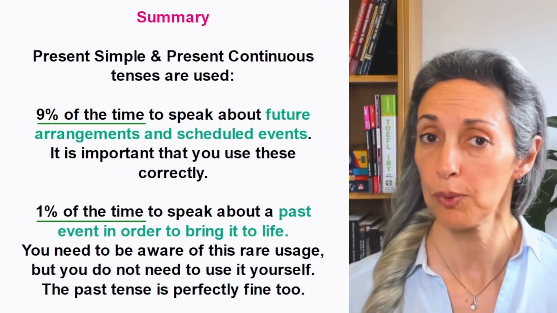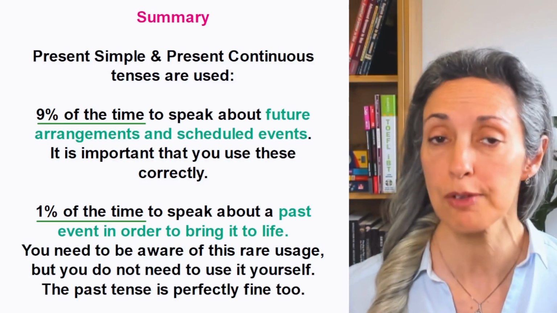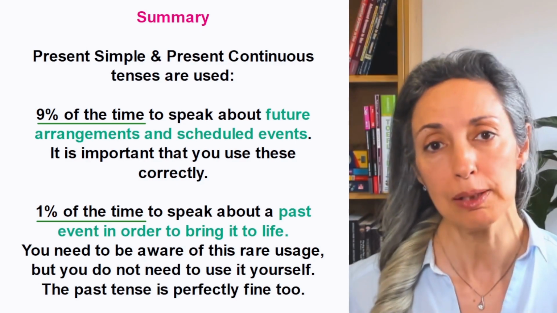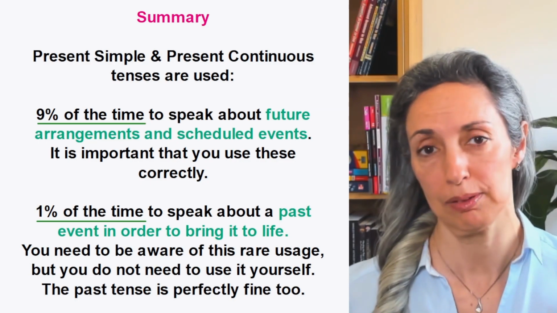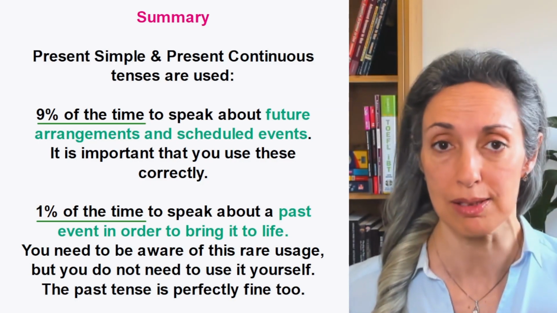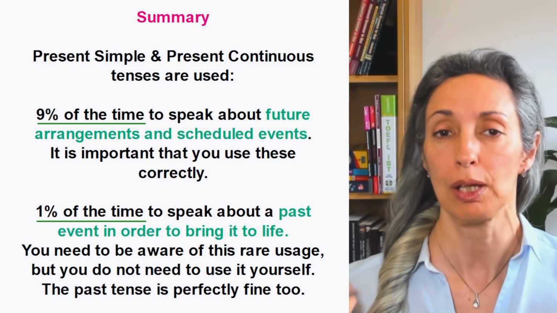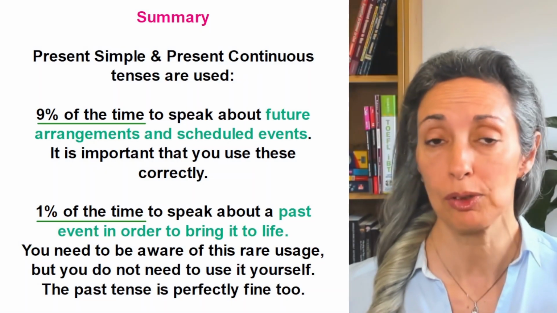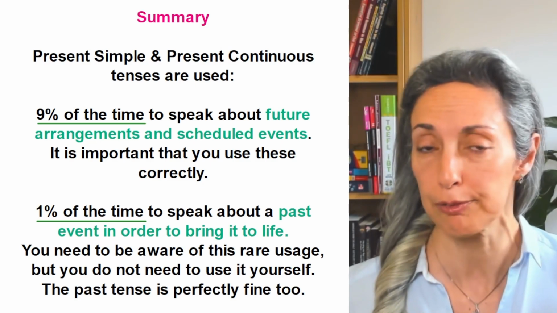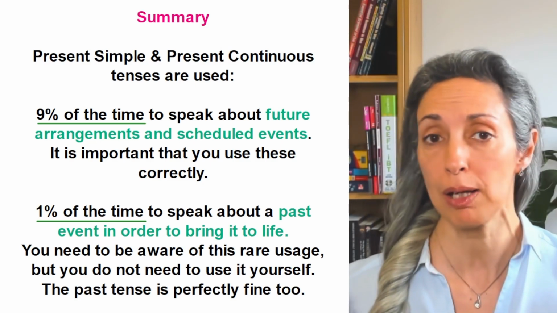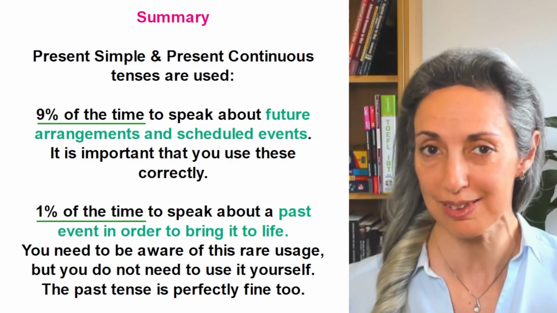9% of the time we use these two tenses for future events. Present continuous for arrangements in the future, and present simple for scheduled events. And only 1% of the time do we use the present tenses to speak about a past event in order to bring a past story to life. Of course, you need to be aware of this usage, but you don't need to necessarily use it yourself. If you're telling a story in the past, it's perfectly fine to use past simple and past continuous tenses.